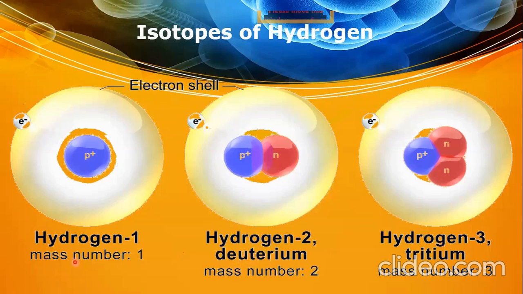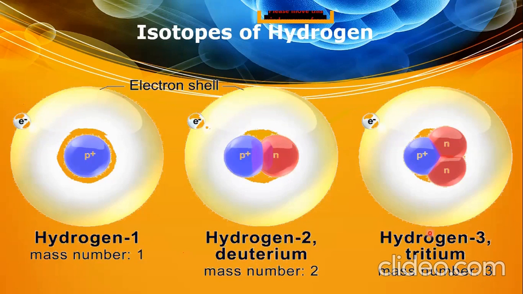Deuterium, okay? Generally we know that hydrogen has one electron and one proton, but if it has one neutron as well, its mass number becomes 2 and it is called deuterium. This is a radioactive substance. This becomes radioactive now.